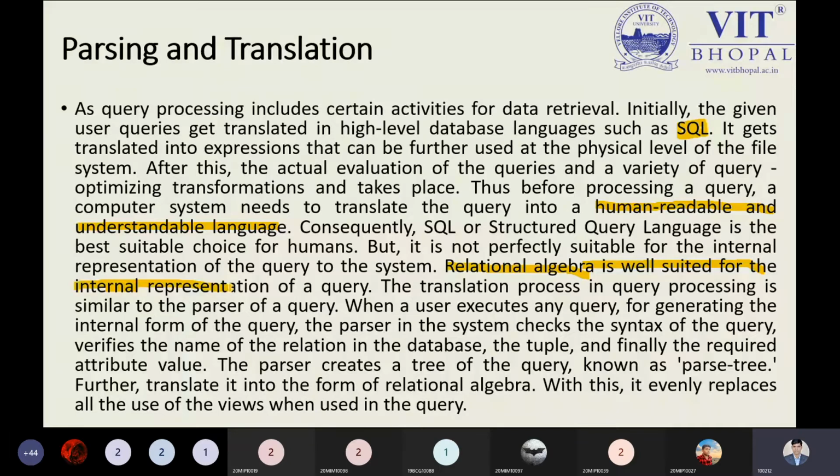Translation and query processing is similar to a parser of the query. What is a parser actually? Parser means, in our English statement, when you try to understand anything by English grammar. I'm taking a real example, then the picture will be clear in your mind.